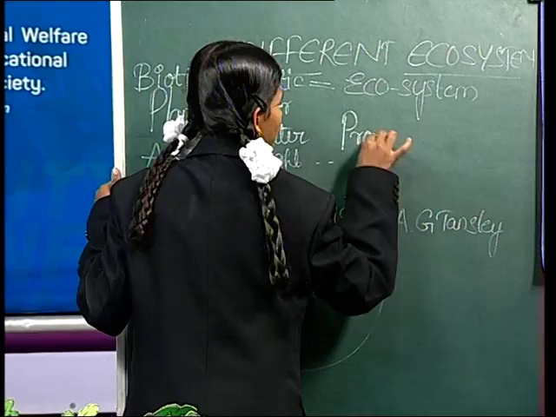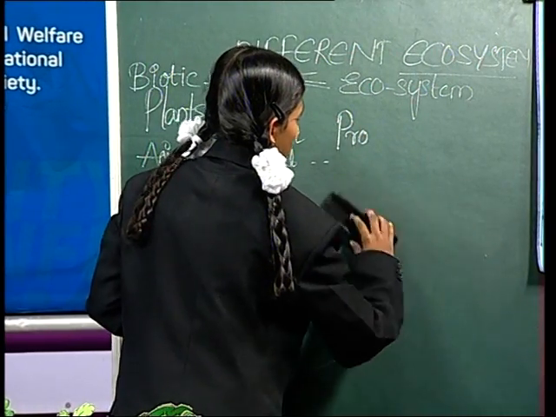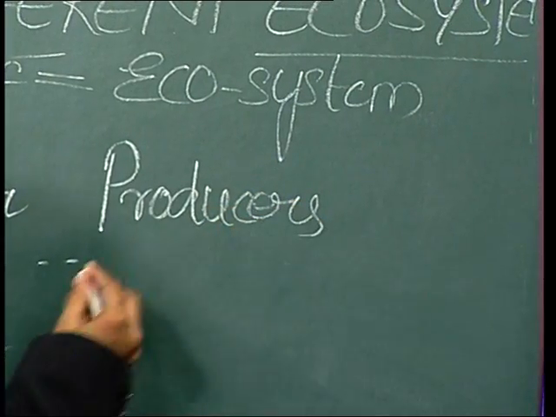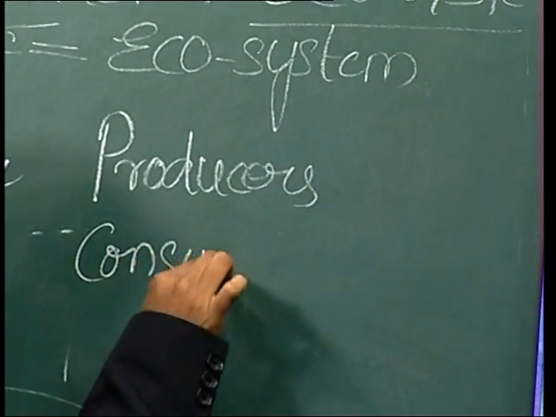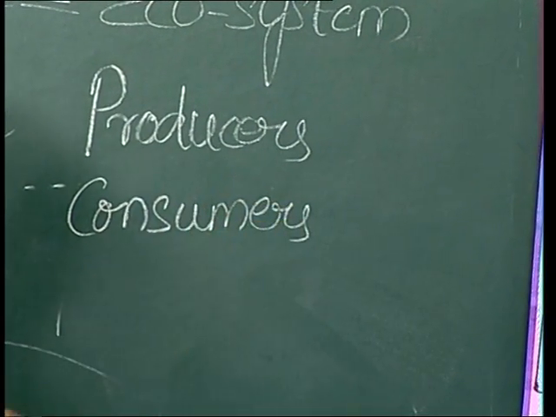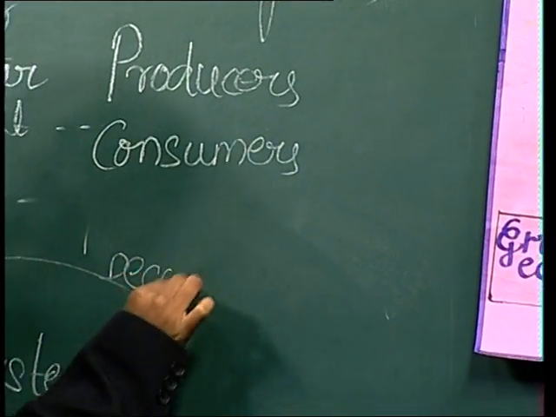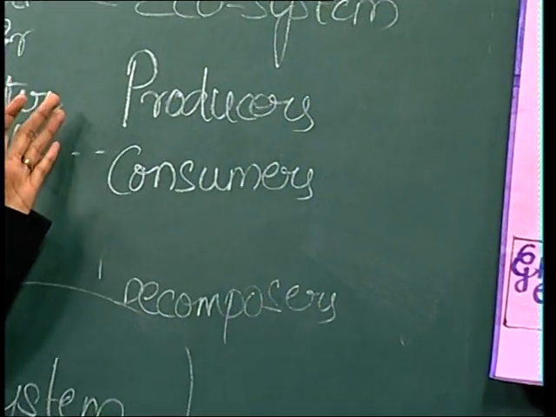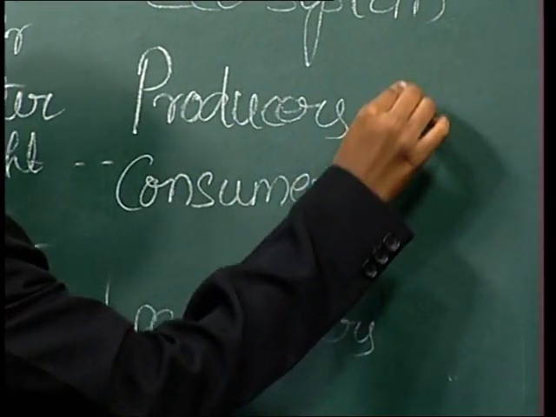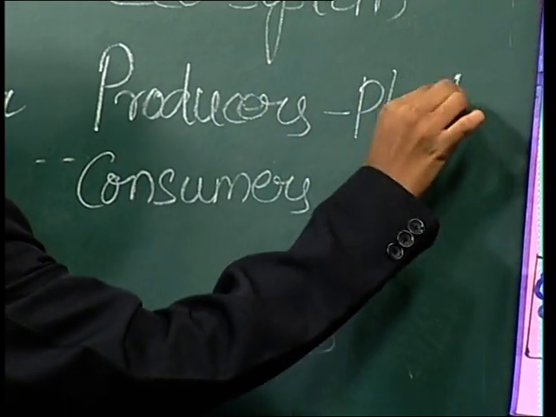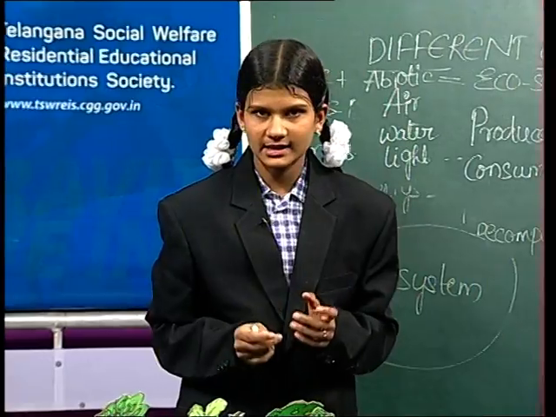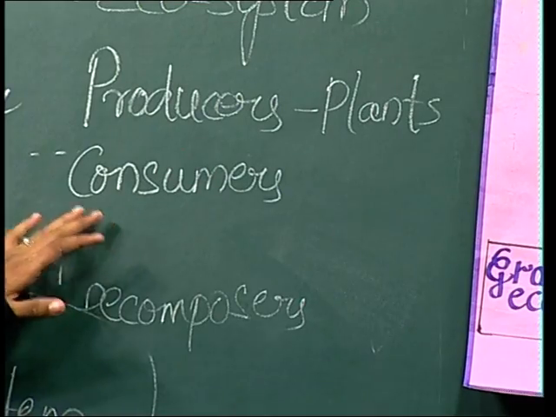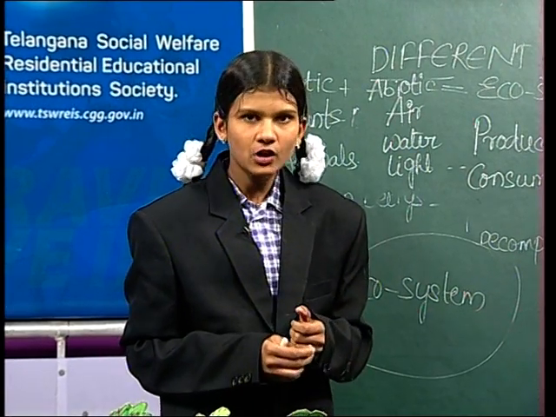Producers, consumers, decomposers. Here plants are called producers. Plants are called producers because they provide food for all organisms. Consumers are organisms that depend on other organisms for their food.